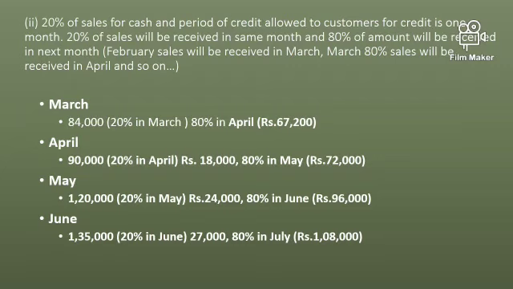Now let us put all these figures, the working notes, into the cash budget, and we'll find out the requirement of monthly cash: how much cash the company receives in the months of April, May, and June. If there is an additional cash balance, we will carry it forward to the next month, and if there is a shortage, we can borrow from the bank. It can be borrowings, it can be a bank overdraft, anything.